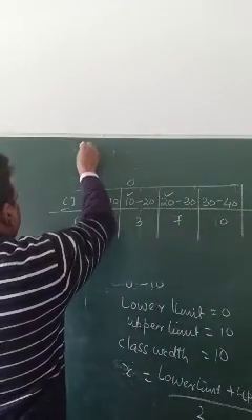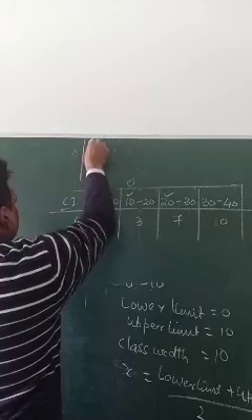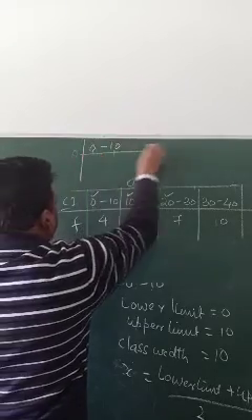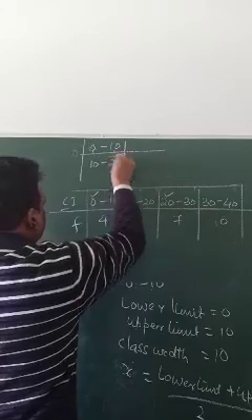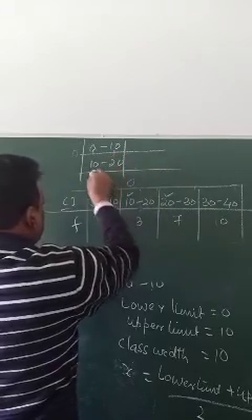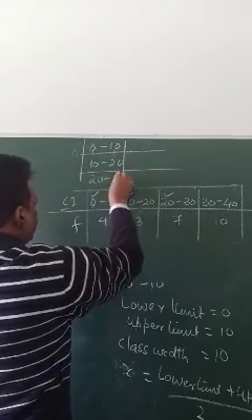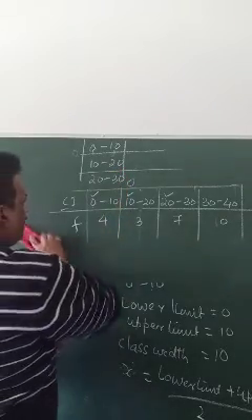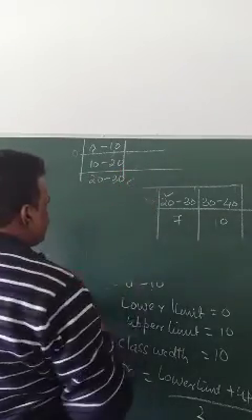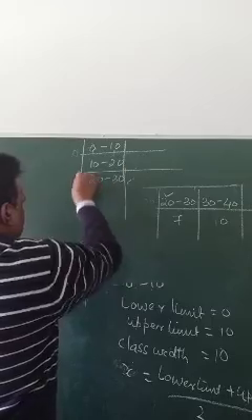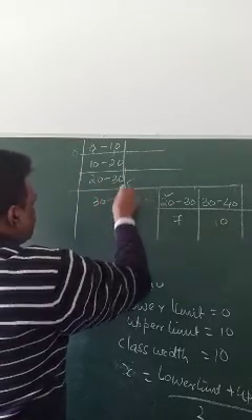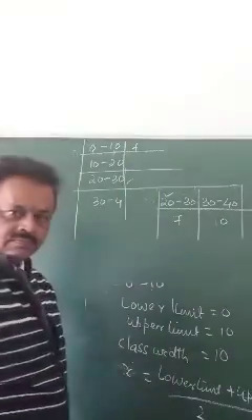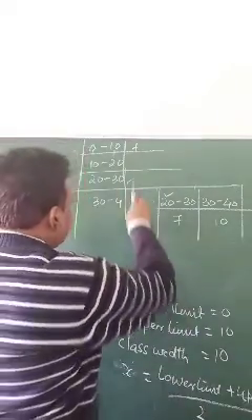0 to 10, 10 to 20, 20 to 30, 30 to 40. F. We forgot here.